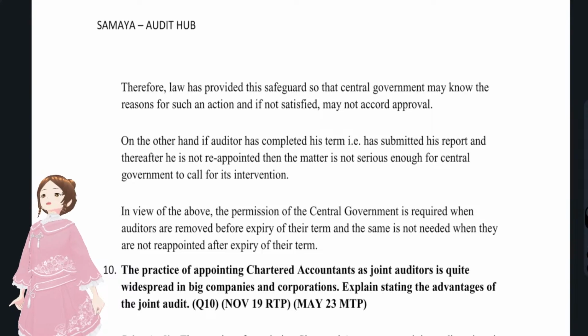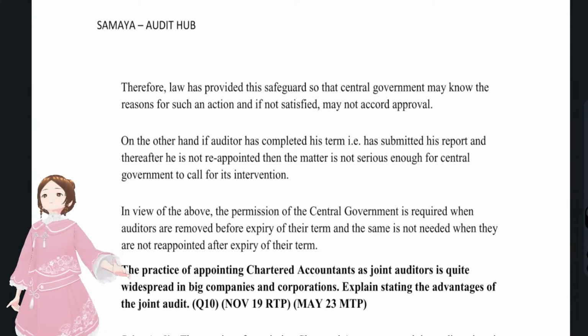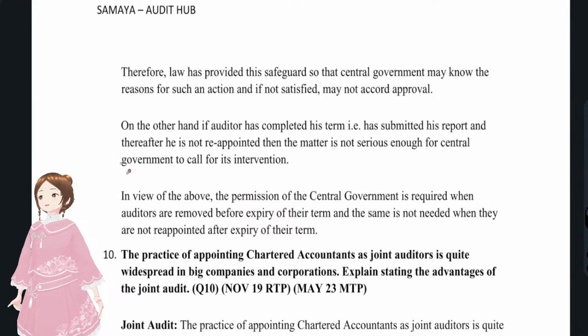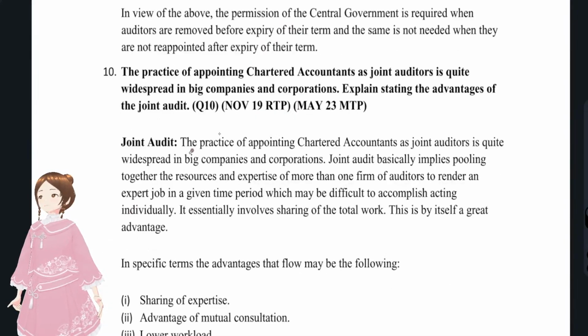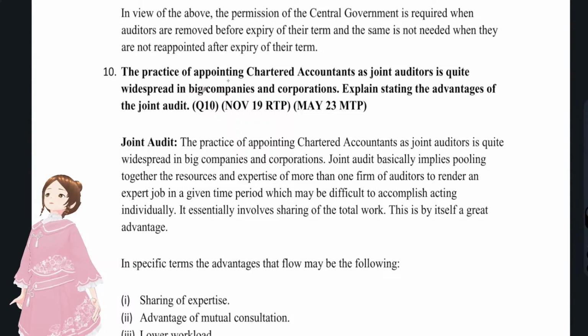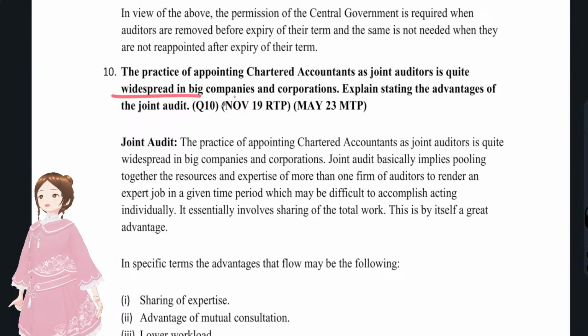But you have to communicate to the central government in form ADT3 or ADT2, since it's a removal, right? ADT2, you have to communicate to the central government with regards to that removal in either case. Okay, and now we'll see question number 10, that is, the practice of appointing chartered accountants as joint auditors is quite widespread. Okay, they're talking about the joint auditors in big companies and all.